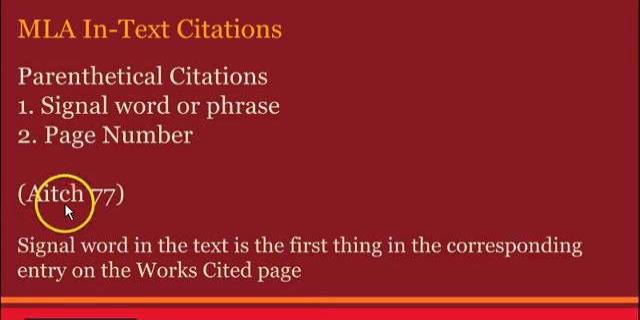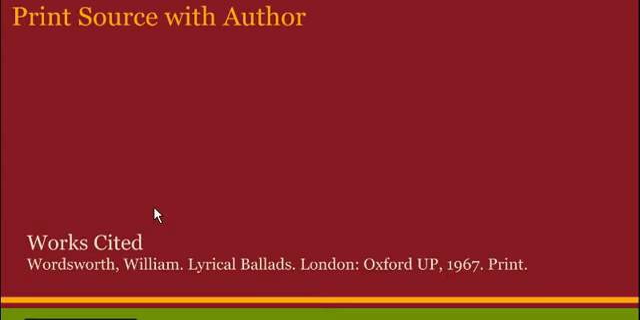The signal word is normally the author's last name because it matches with what you have stated in your works cited page. So the first entry in the works cited page is normally an author's last name, but sometimes it's a signal word or phrase. So here's an example. Hess is the author's name and the page number is 77. Let's look at some examples.